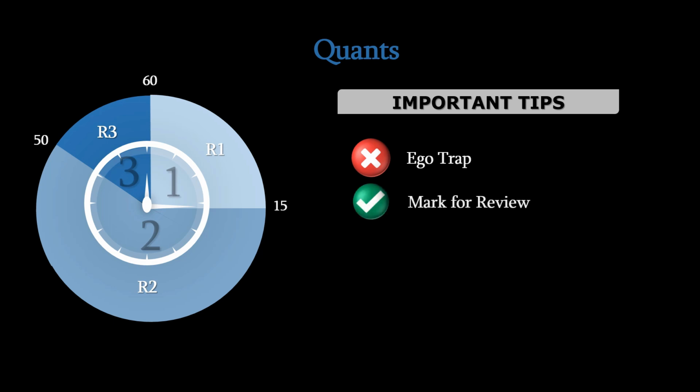Second is use mark for review. This option is available in the mocks. So let's say in the first round, if you're attempting the different questions and you realize that there are some questions which are easier and you knew the formula but you're suddenly not able to recall, just mark that question for review so that you can look back at that question in round two.